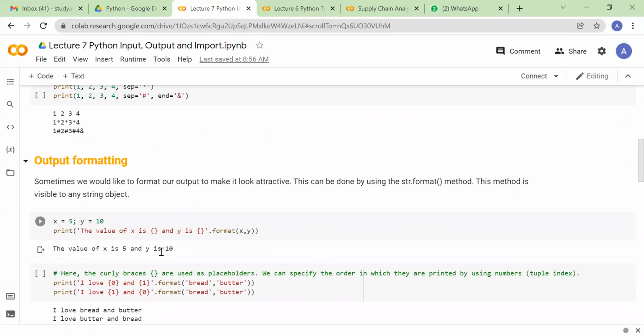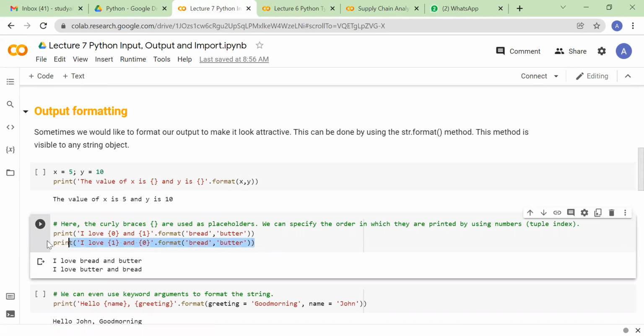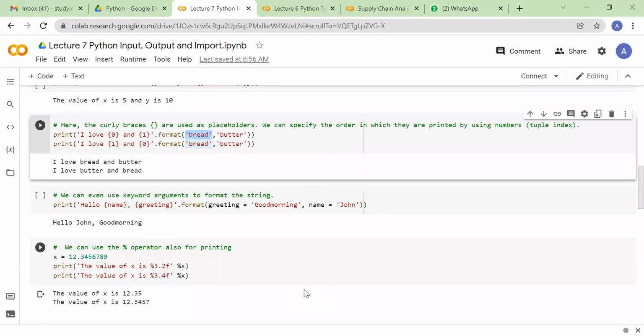Personally, what I follow in my code is, I really like this convention, because I feel it is easy to write and easy to read also. It clearly says which position this particular variable should go to. So from a reader's standpoint, this is more intuitive. But you have all these choices, and you can pick any of these as per your understanding. So far we have seen the different ways of printing something on your screen, by combining the string that you want to print along with some variable.